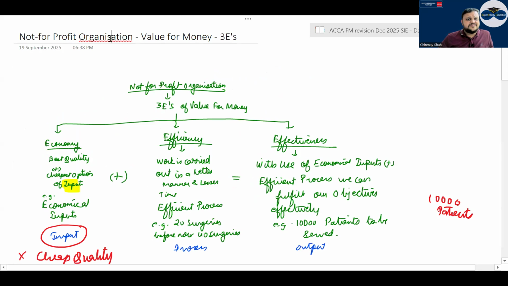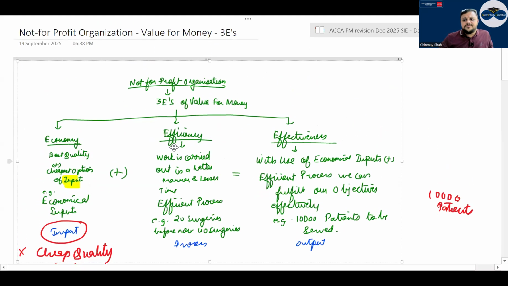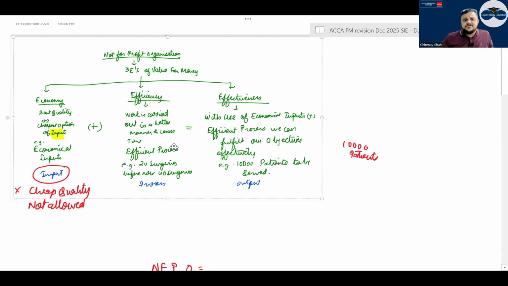And then not-for-profit organizations. Not-for-profit organizations basically have 3 E's of value for money. Correct. So what are the 3 E's? Economy, efficiency, effectiveness. Economy relates to what? Basically cheaper inputs, correct, or the cheapest inputs but of the best quality. Here MCQs have been asked where they say that they are going to buy some inputs, and they are going to buy best quality inputs, or they will say cheaper quality inputs at a cheaper rate. Cheap quality is not allowed. You have to have the best quality inputs at the cheapest possible rate.